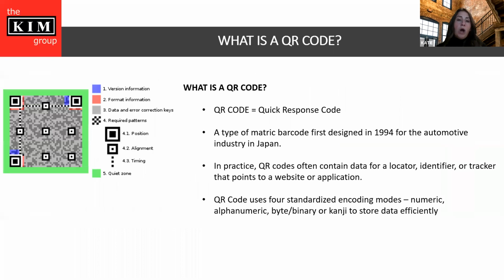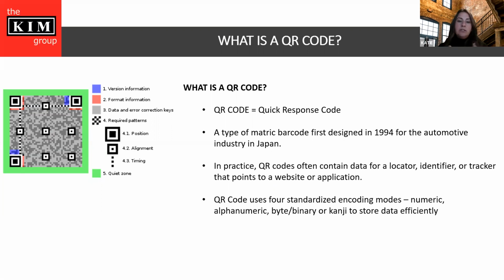We're going to go to what is a QR code. QR code actually stands for quick response code. It is a type of matrix barcode that was first designed in 1994 for the automotive industry in Japan. Not to get into too many of the technical details, but this image gives you a little bit of insight into how all these data points are selected, found, and put into what this link and technology is.